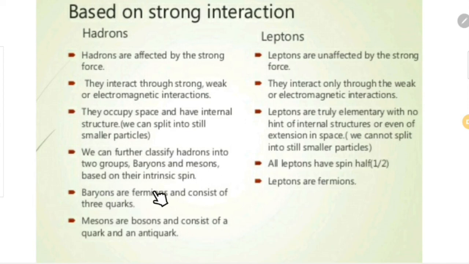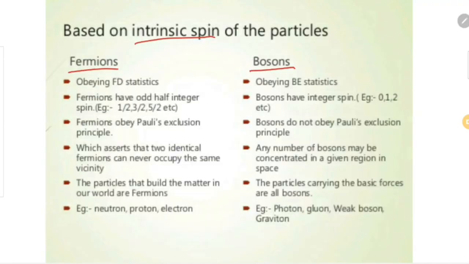Now, the baryons are fermions, and baryons consist of three quarks. Leptons are fermions and they are stable. They cannot be divided further into any other particle. Next is mesons. Mesons are bosons and consist of a quark and an antiquark. So these are the main differences between hadrons and leptons. Hadrons are affected by strong force and leptons are unaffected by strong force. All leptons are spin half and all leptons are fermions. So you have to study this comparison between hadrons and leptons, and similarly the comparison between fermions and bosons.